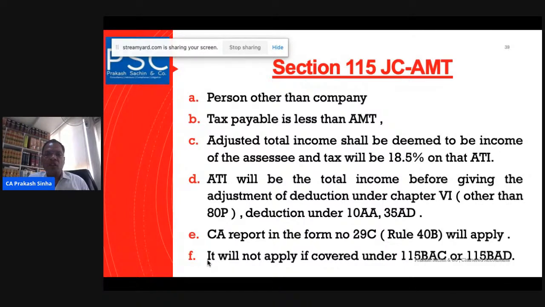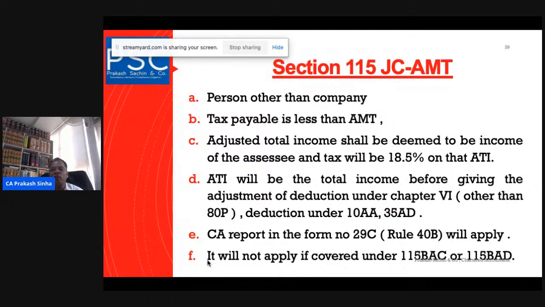And here the assessee is a non-corporate assessee. So ATI will be the total income before giving the adjustment of deduction under Chapter VI-A. We will not be able to give any deduction under Chapter VI-A other than under 80P. If there is any deduction under 10AA or 35AD, we have to remove that for the purpose of calculation of the AMT, and after that the AMT has to be calculated.